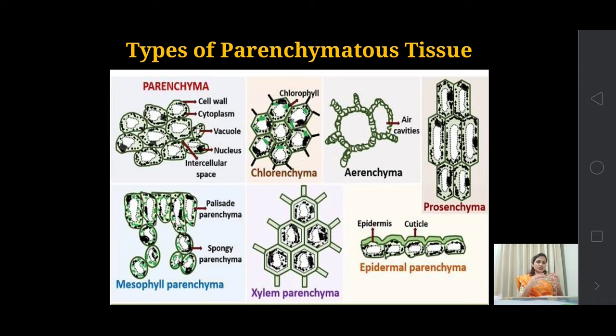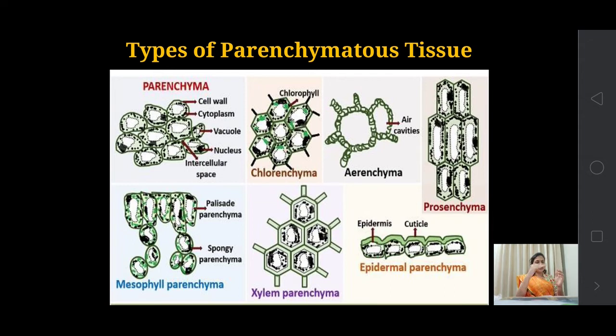When they are elongated in shape and somewhat compactly arranged with each other, having the chlorophyll pigment, that chlorenchymatous tissue is known as palisade chlorenchyma, or you can call it palisade parenchyma. And when the tissue having chlorophyll pigments is circular or oval in shape and somewhat loosely arranged, that is, there are a lot of intercellular spaces between them, this type of tissue is spongy parenchyma.